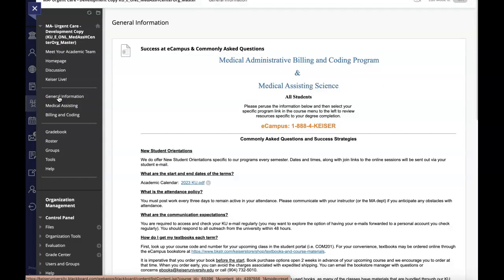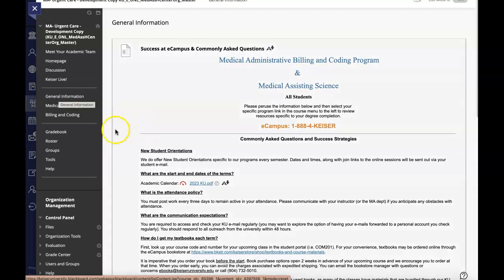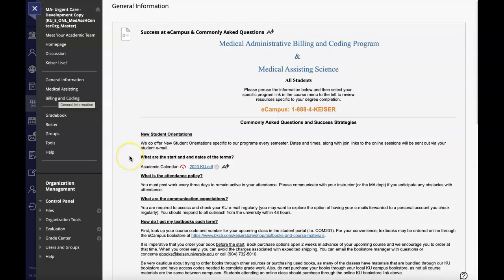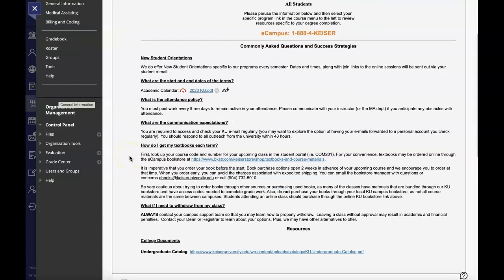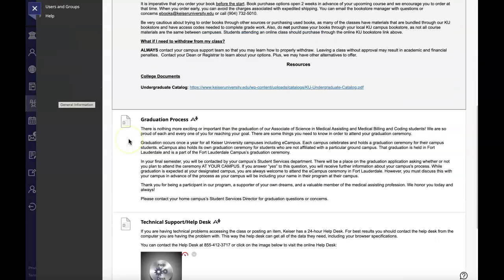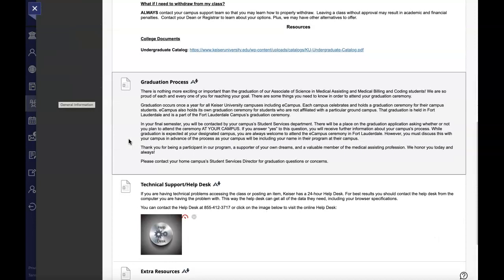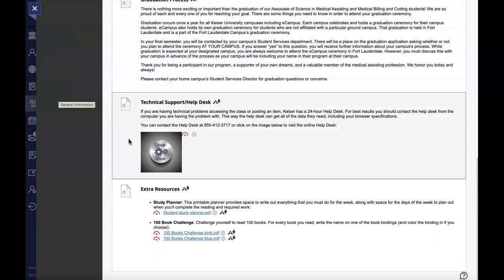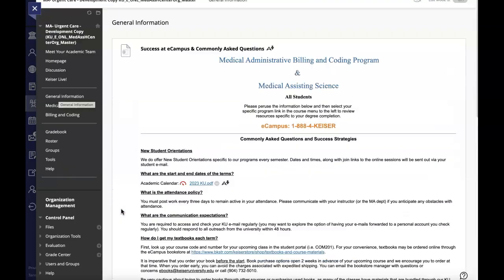Then we have the general information module, and the information on this page is pertinent to both our medical assisting students as well as our medical billing and coding students. And as you scroll through, you'll find resources, including information about attendance policies, communication expectations, purchasing your textbooks. We also have some information about the graduation process, technical support, and some extra resources for your use.